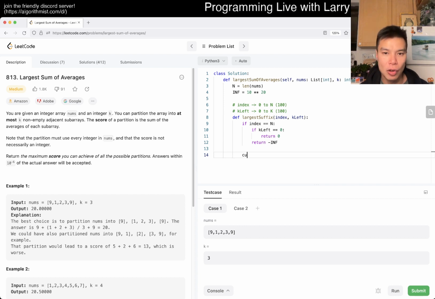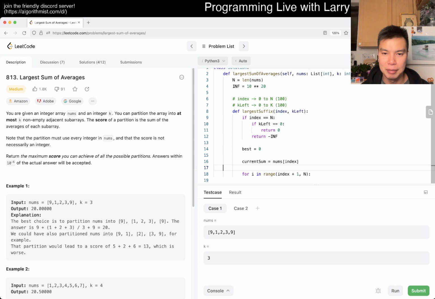yeah, let's just say current sum is equal to using just this one number for this thing, right? And then now for i in range of index plus 1, n maybe, then, oh, and here maybe we'll have something like best is equal to 0.0, and then best is equal to max of current sum, or best, no, that's not current sum. Well, current sum plus largest suffix index plus 1, k left minus 1, right?